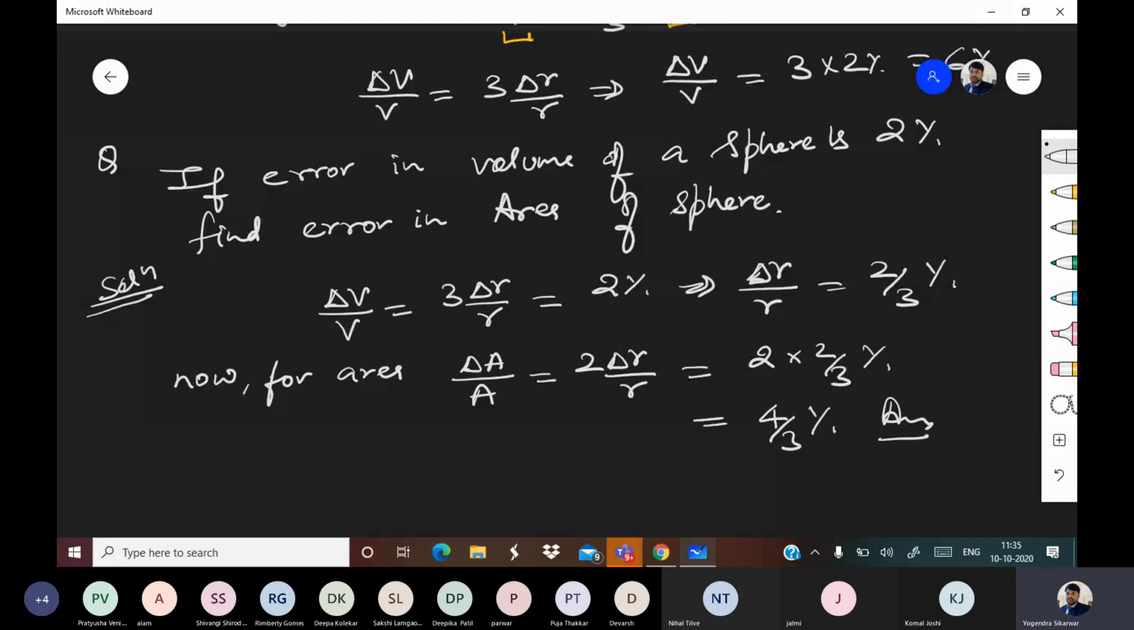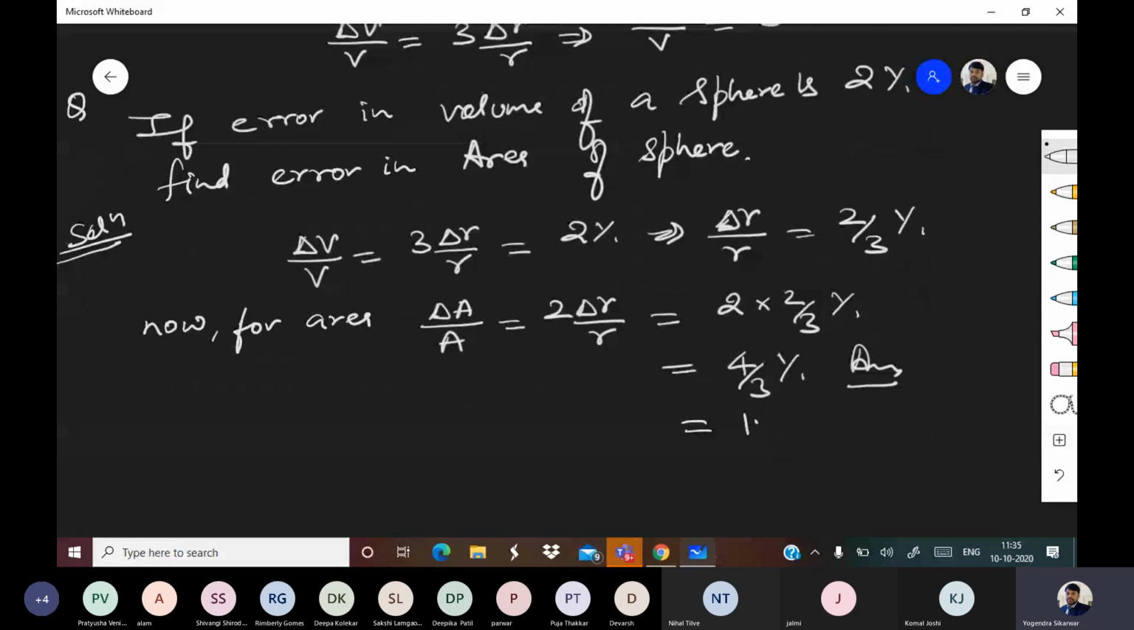Clear? Just to tell you, those who are calculating, 4 by 3 comes out to be 1.333. Even if you are rounding it off, everyone, it will be 1.33%. It won't be 1.34. It won't be 1.32. Listen, Pratyusha, Pooja, Deepika. It will be 1.33 only if at all you want to write it like this. Clear? Okay, good. Next question.